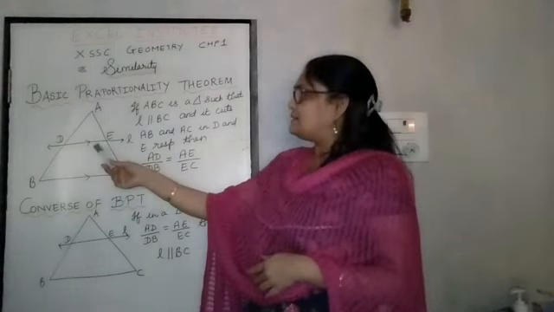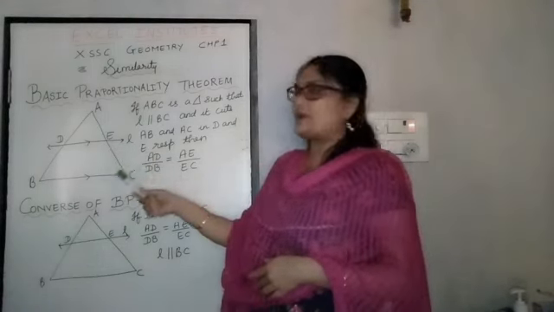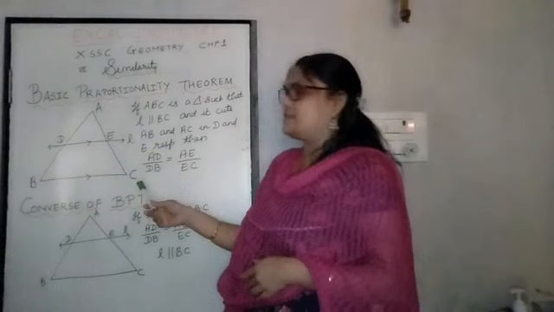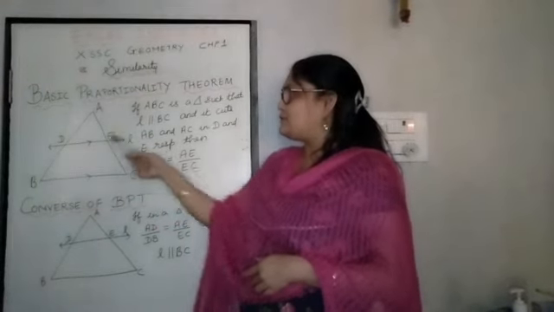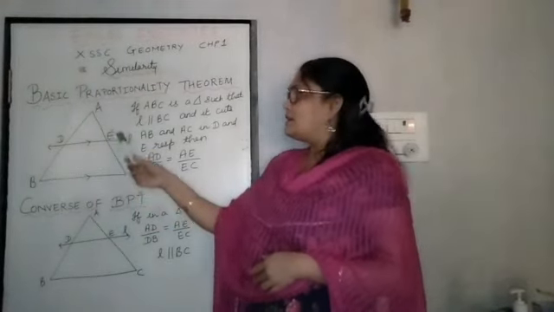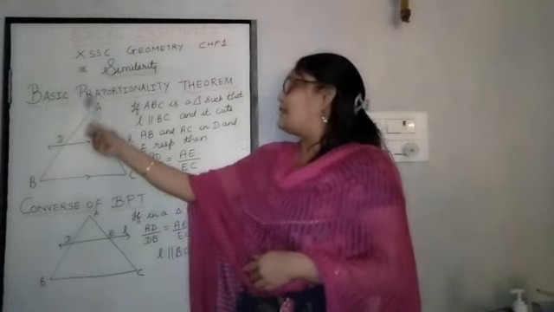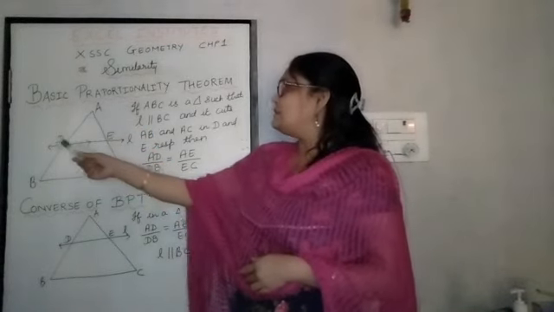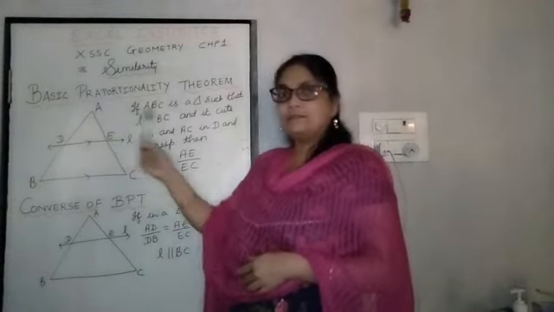Now it is cutting the other two sides. Other two sides means AB and AC. This line which I have drawn parallel to BC is cutting the other two sides AB and AC in these 2 points D and E.